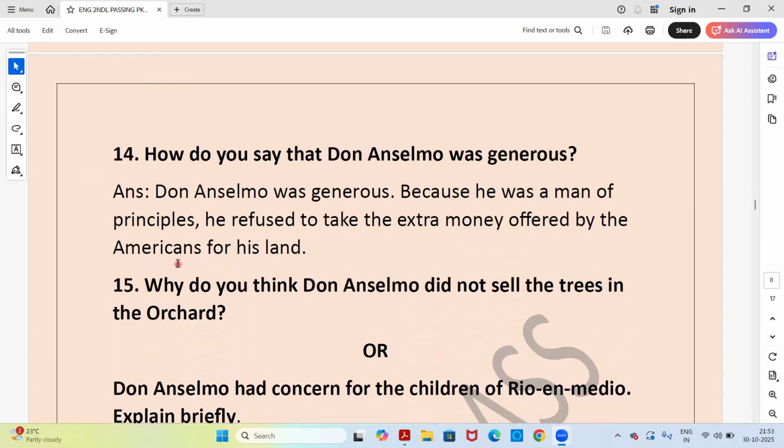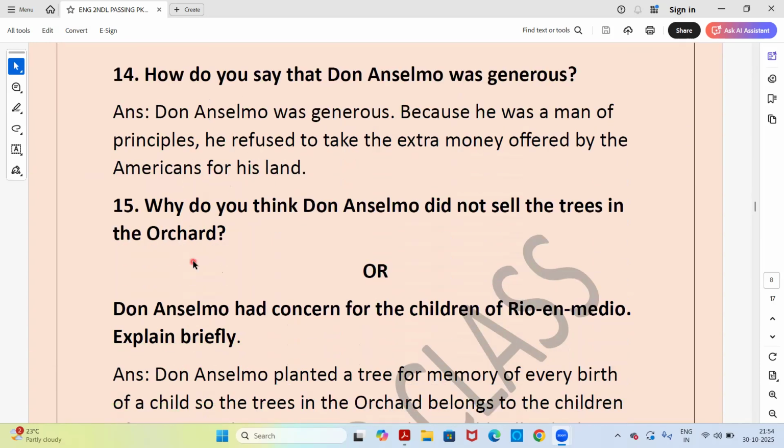Next. How do you say that Don Anselmo was generous? Answer. Don Anselmo was generous because he was a man of principles. He refused to take the extra money offered by Americans for his land.